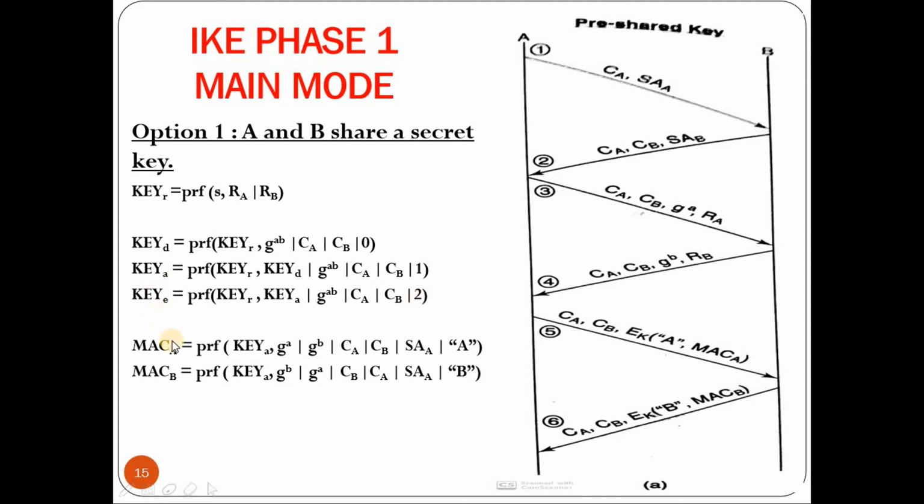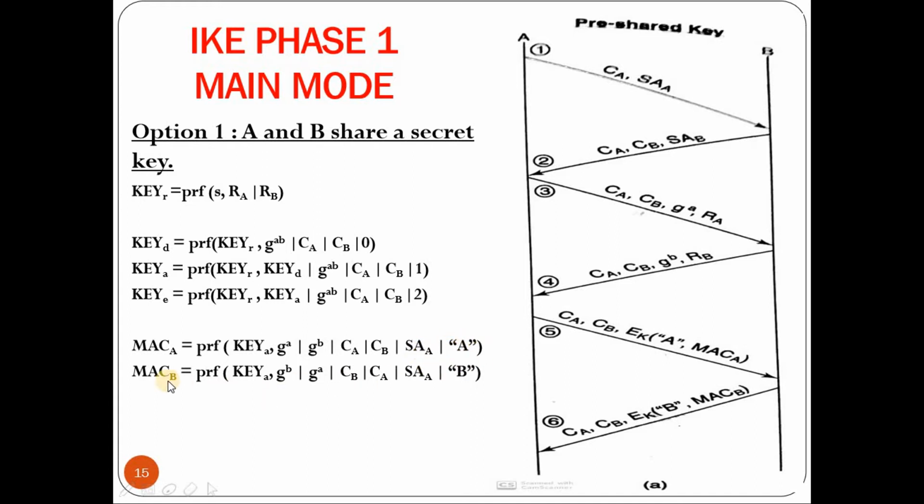So once this is done, user A will compute MAC A and user B will compute MAC B. MAC A is computed as a pseudo-random function applied on key A, that is the authentication key, along with the second parameter, which is a concatenation of GA concatenated with GB, that is the Diffie-Hellman partial keys, then the cookie A, cookie B, and SA of A. Now SA of A is the cryptographic algorithm proposed by A, exchanged in the first message, and also the identity of A.